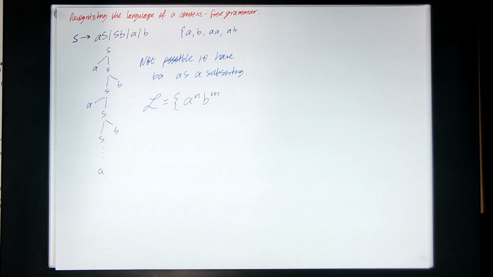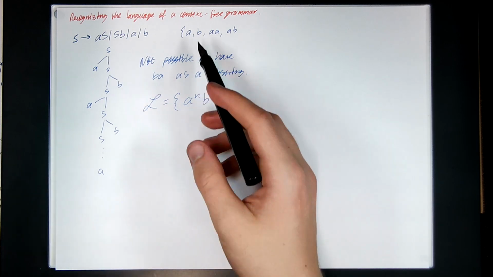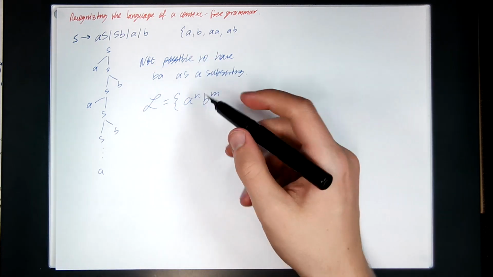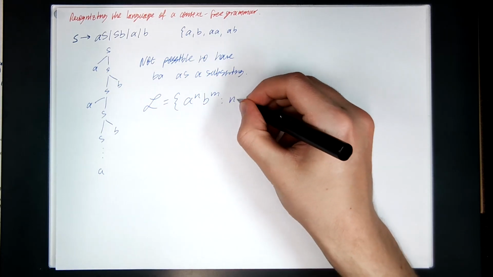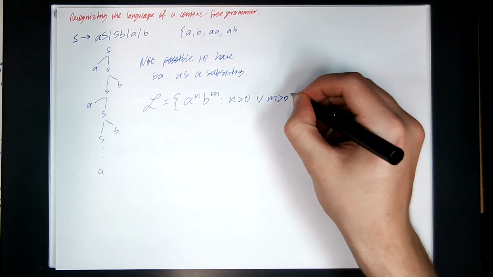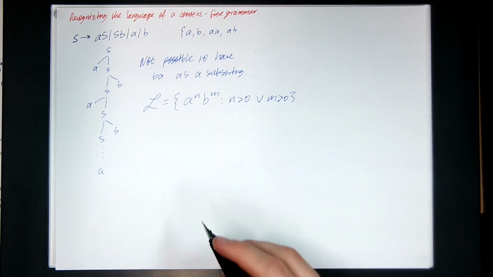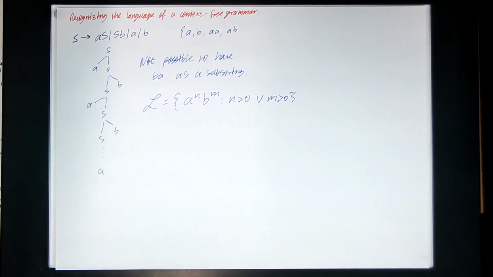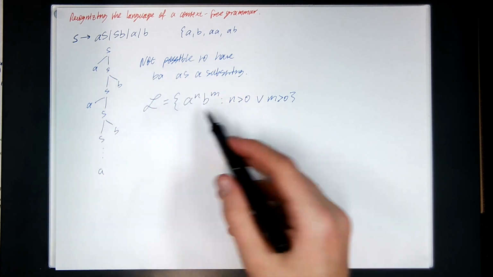But it looks like I can't make the empty string, right? It has to be at least a single character, which means N is greater than 0, or M is greater than 0, because at least one of the two has to be bigger than 0. A and B alone can be generated, but epsilon can't. So that means we have this property here. Again, you don't need to formally prove it, you just sort of intuitively argue why this is the language.